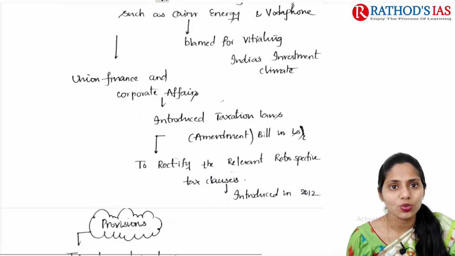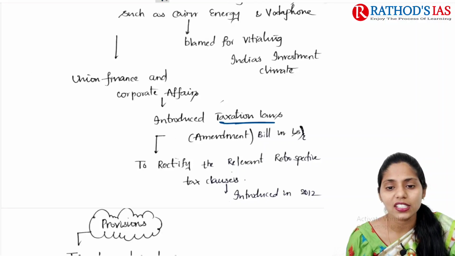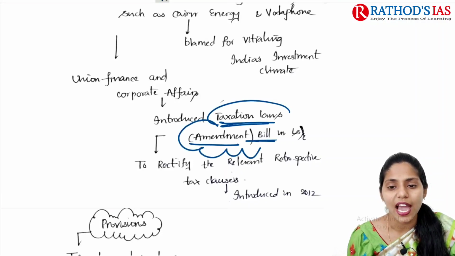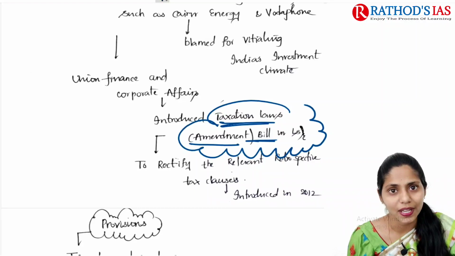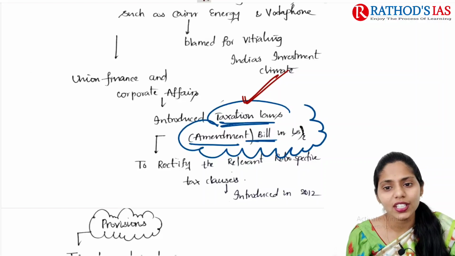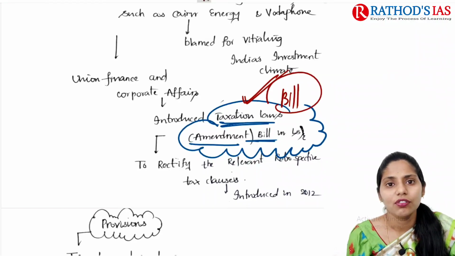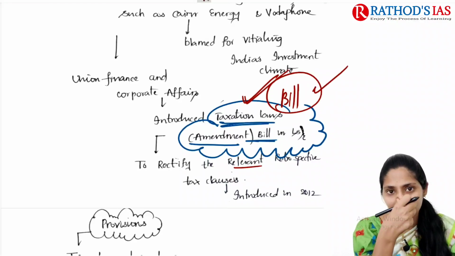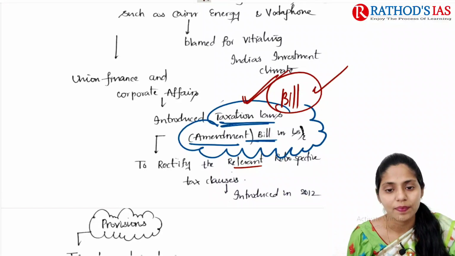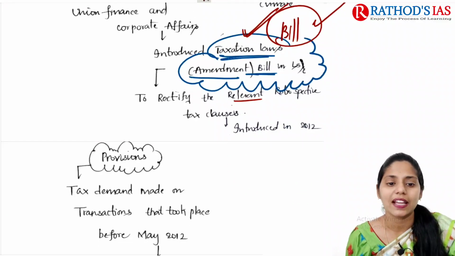So to correct this, the Union Finance and Corporate Affairs minister introduced the Taxation Laws Amendment Bill in Lok Sabha. This bill mainly focuses on rectifying relevant retrospective tax clauses which were introduced in 2012.